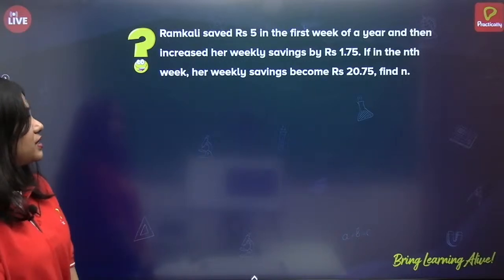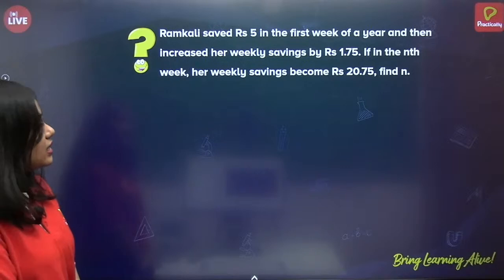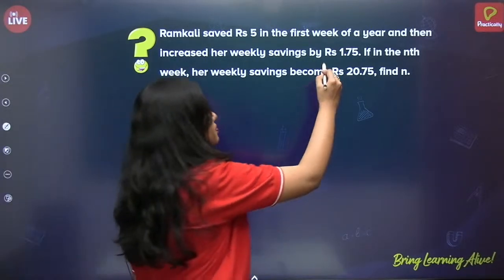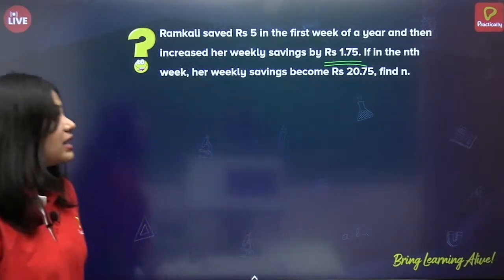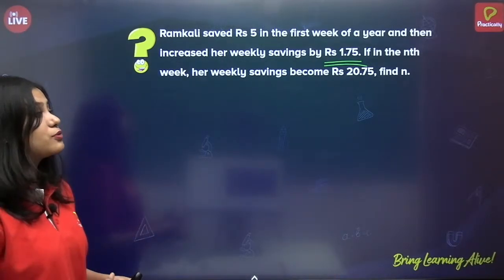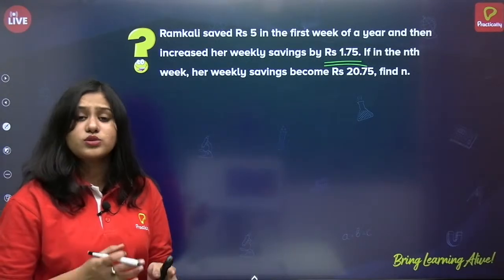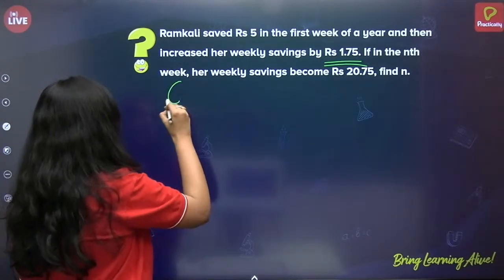Ramkali saved ₹5 in the first week of a year and then increased her weekly savings by ₹1.75. If in the nth week her weekly savings become ₹20.75, find n. So again, first let us write what is given.